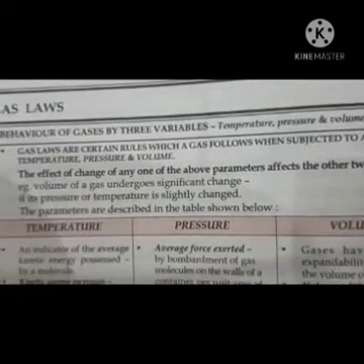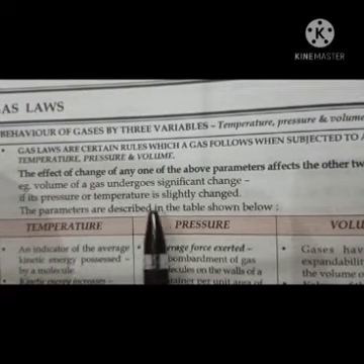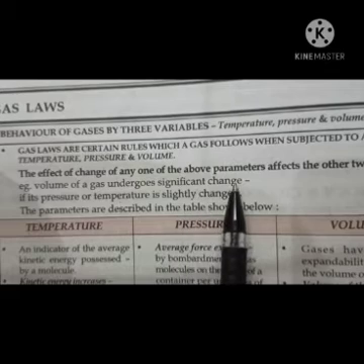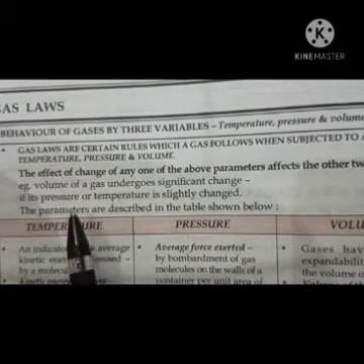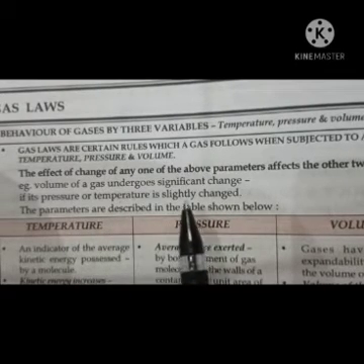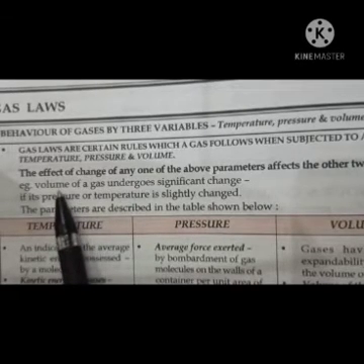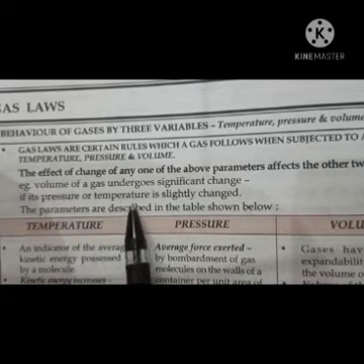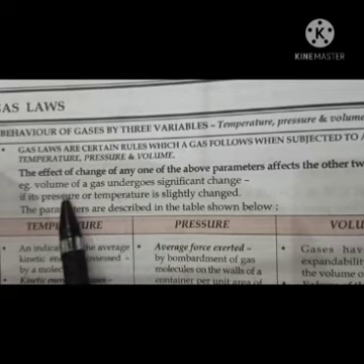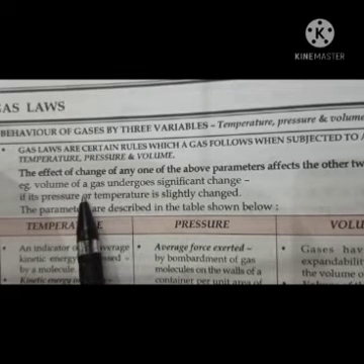Understood? For example, the volume of a gas undergoes significant change if its pressure or temperature is slightly changed. It means if you change the pressure, volume is also changed. If you change the temperature, then volume of the gas is also changed.